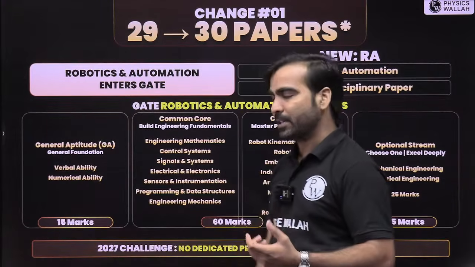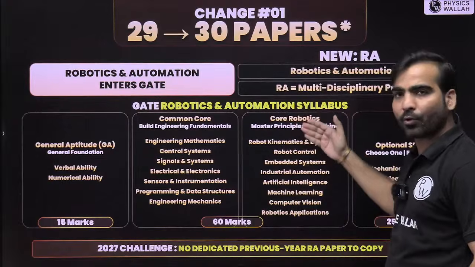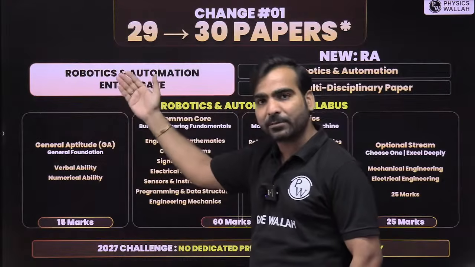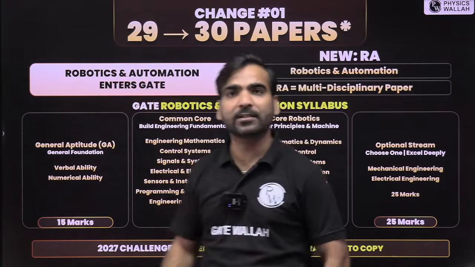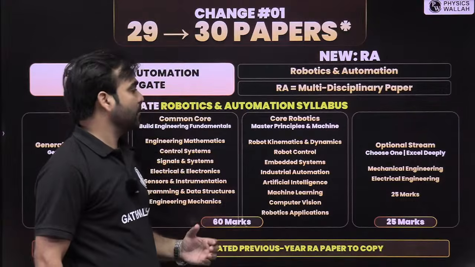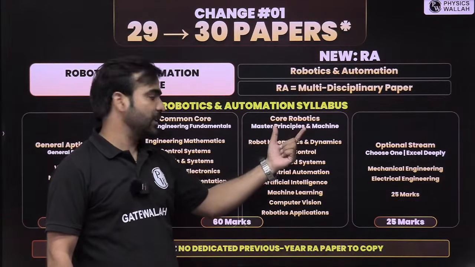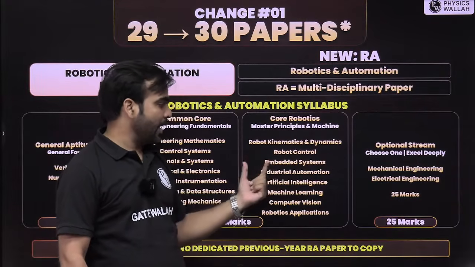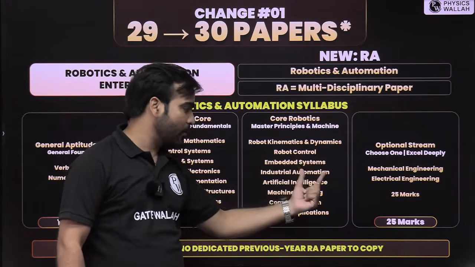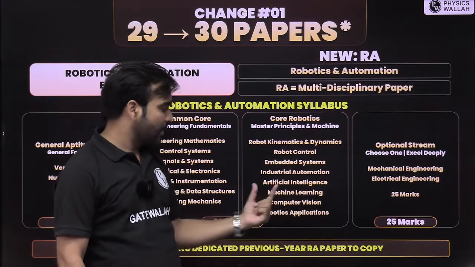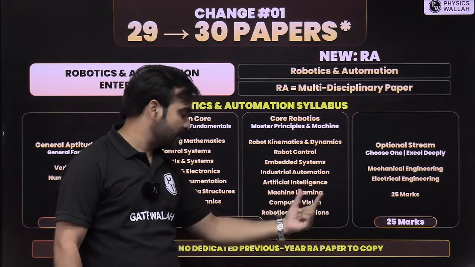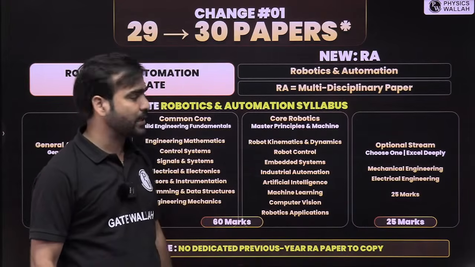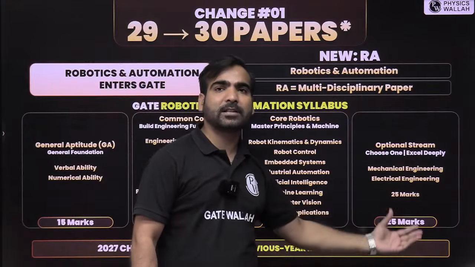Next you have the core robotics subjects, because as the subject name is Robotics and Automation, obviously there will be some subjects from the core robotics field: robot kinematics and dynamics, robot control, embedded systems, industrial automation, artificial intelligence, machine learning, computer vision, and robotics applications. These are the core robotics subjects, and then you have the optional subject.